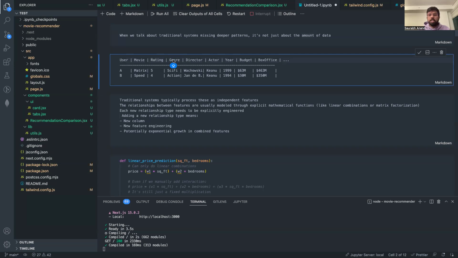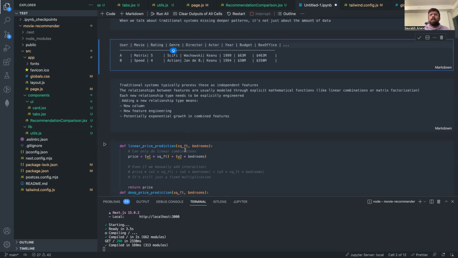But what distinguishes graphs is the way they compute these features. Traditional systems typically process these features as independent. They can't check the relation, the interdependency between features. It's a kind of linear approach to how traditional recommendation systems approach recommendation. Suppose in a traditional system you want to analyze the relationship between a genre and a director: is there a particular correlation? Does a particular genre by a director lead to more ratings? The traditional system won't be able to understand that because it is limited to doing linear analysis.